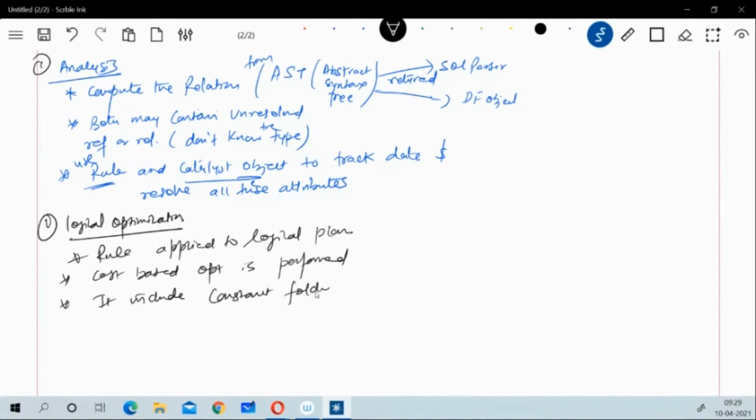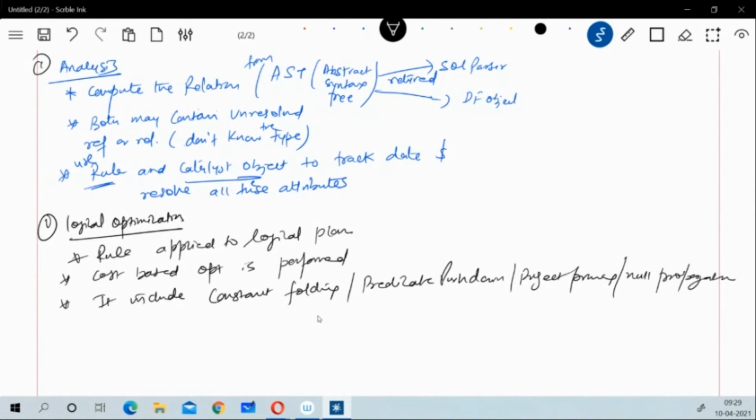These are not new names, but if you learn the grammar of any language, you will see this called constant folding. These are different rules. Or it can have predicate pushdown, projection pruning, or null propagation.